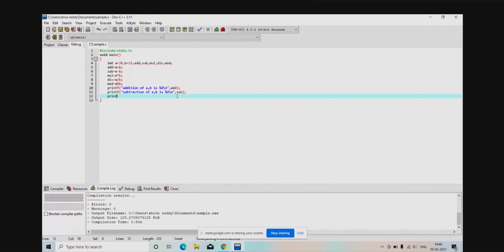Next, addition over, subtraction over. Next, printf multiplication, right? Multiplication of a comma b is percentage d, slash n, comma, mul.